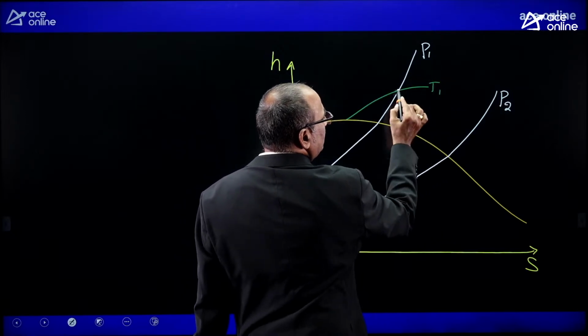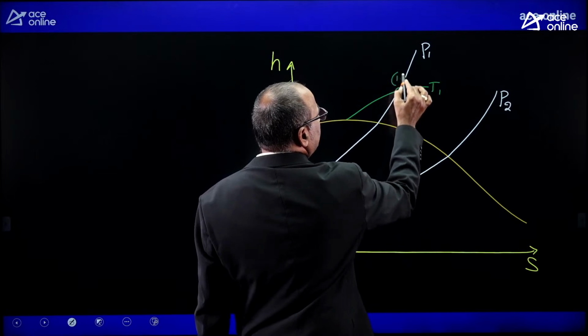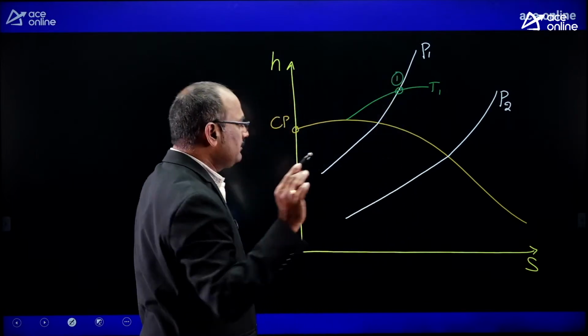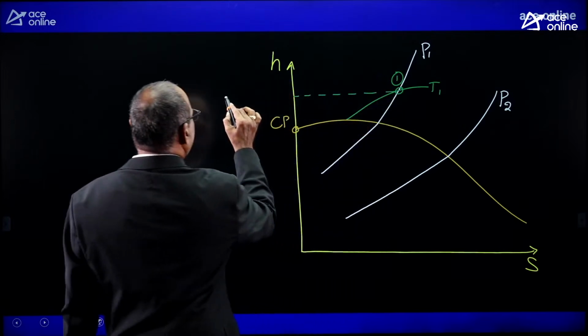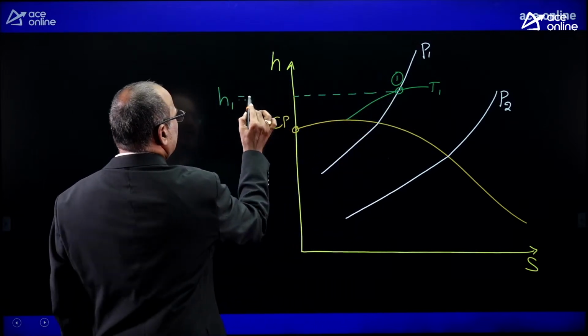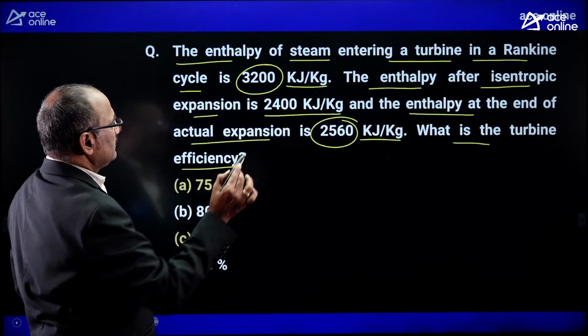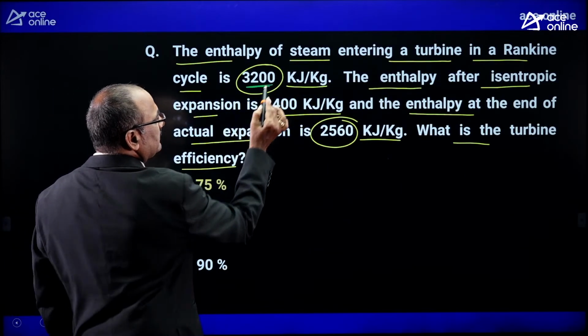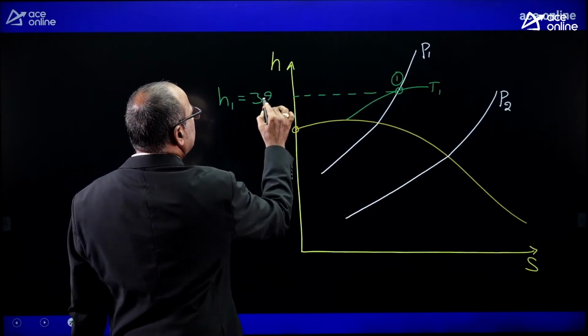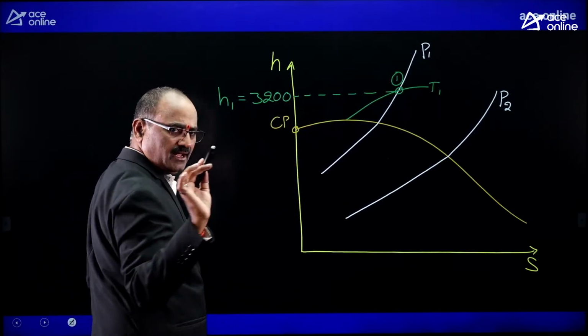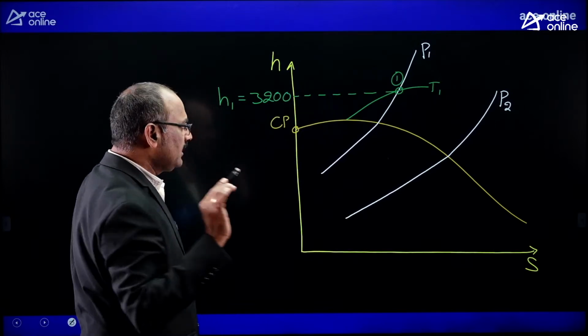Wherever the P1 and T1 are meeting, that is the initial state of the steam, where the enthalpy of the steam is H1. Look at the H1 value. The steam is entering with an enthalpy of 3200 kilojoules per kg. Okay.